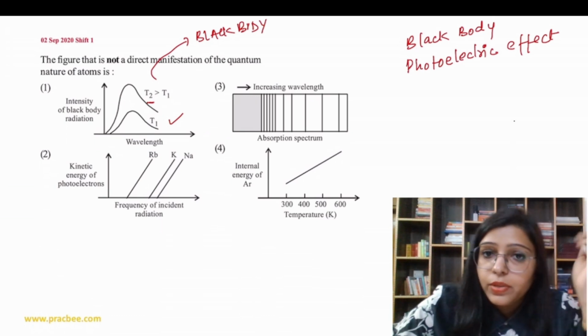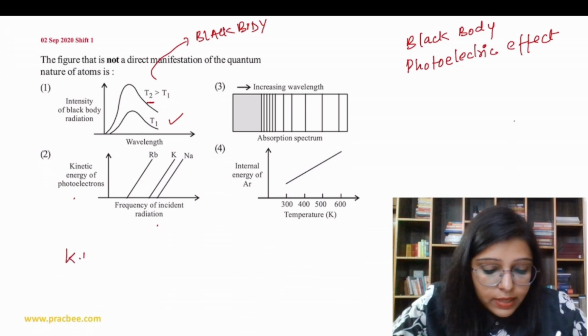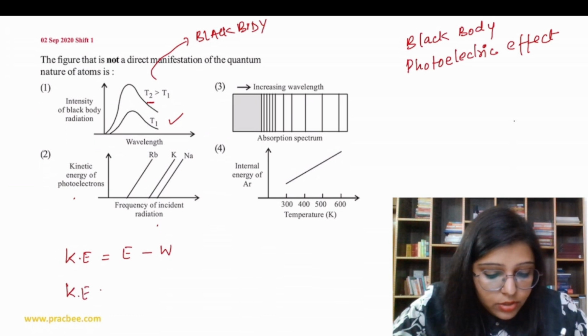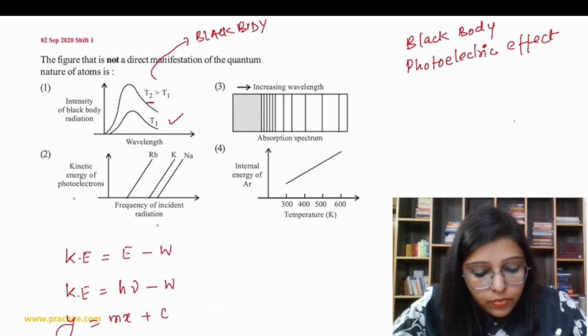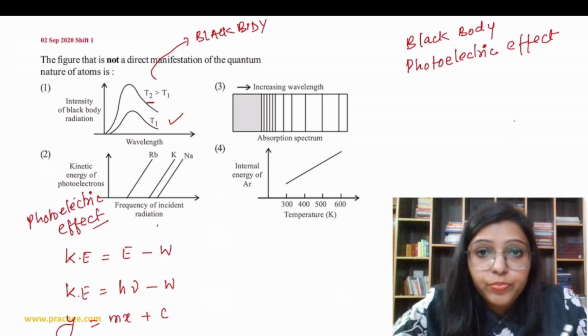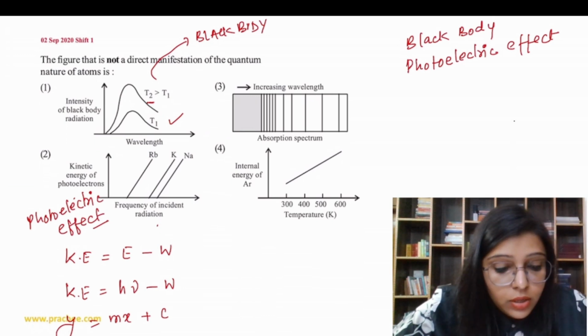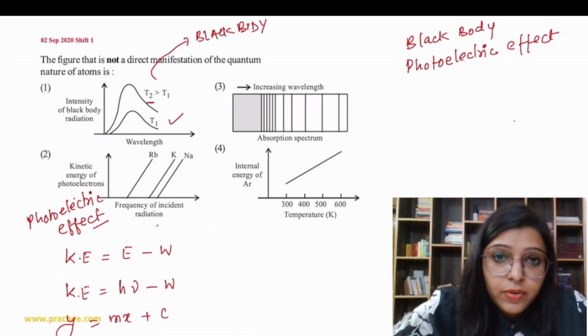Now second, kinetic energy and frequency. We have just discussed that kinetic energy is equal to energy minus work function. So kinetic energy is equal to h nu minus work function. So y is equal to mx plus c. So that's the curve for the photoelectric effect. The photoelectric effect we can explain via particle nature.